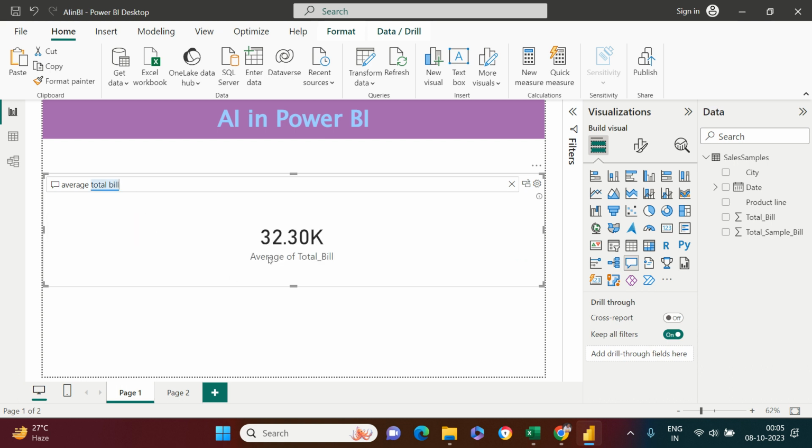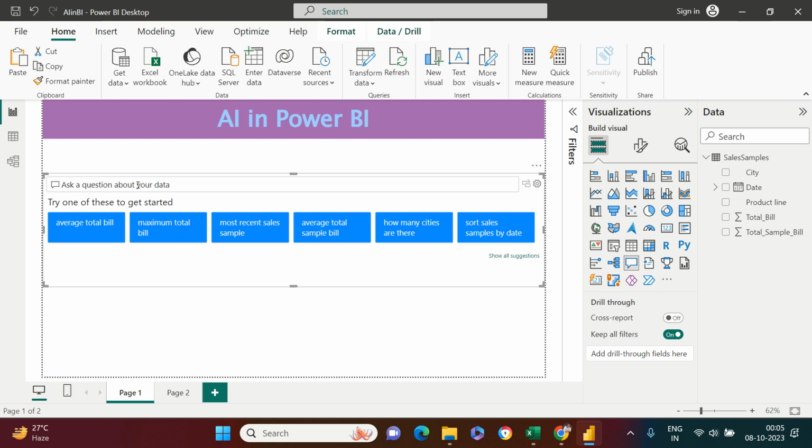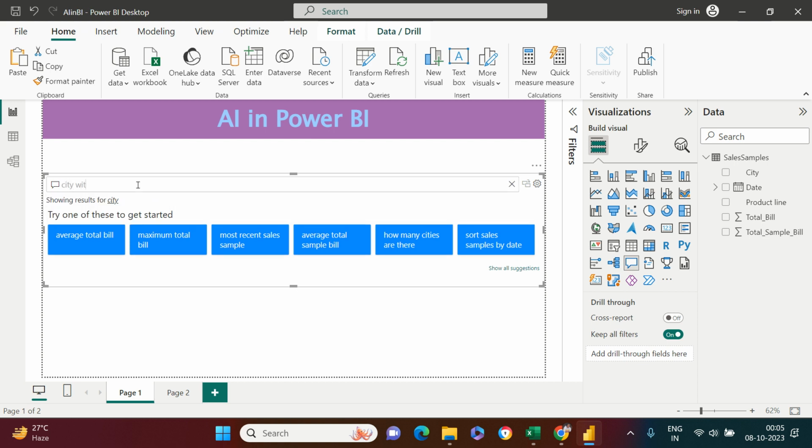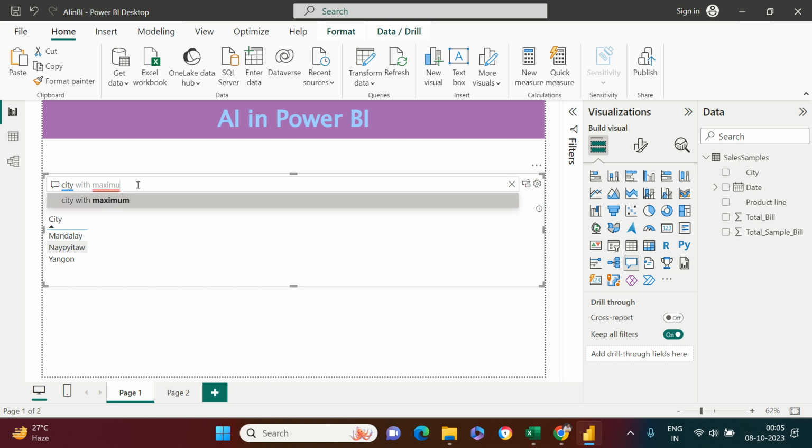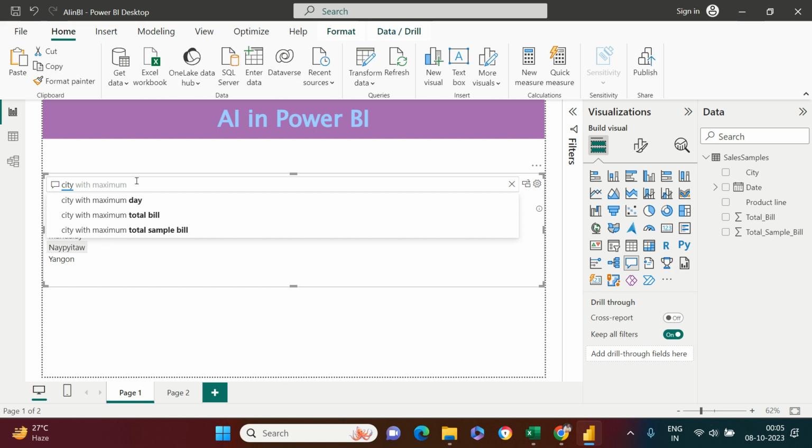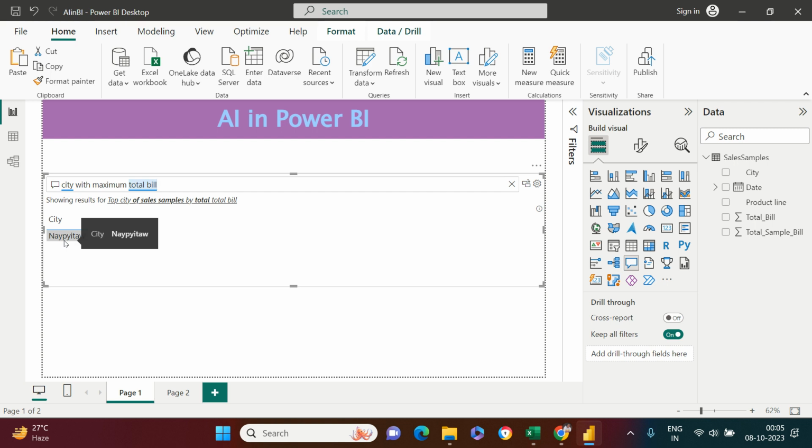Here is the average total bill. Now, if you want to write your own question, that can also be done. So let me ask: city with maximum total bill. City with maximum total bill. Let me ask this question, and you see what we get. This city has the maximum total bill. Okay, the highest total bill is in this particular city.